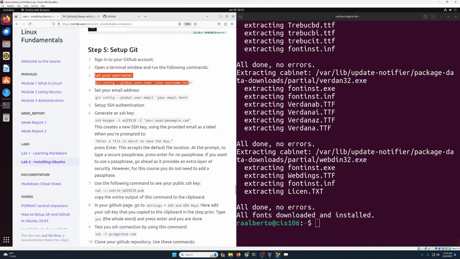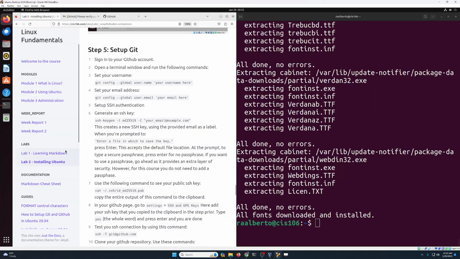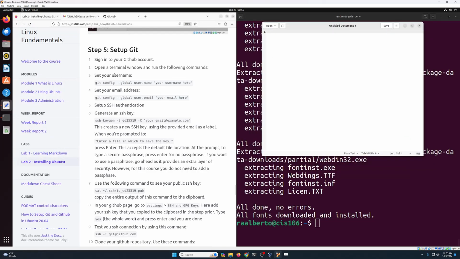Now we're going to set up our username and our email address. What I'm going to do, and I recommend you do this too, just in case you need these commands later on in the future, is open a text editor one more time. We are going to copy this, paste it here, copy this, paste it here.